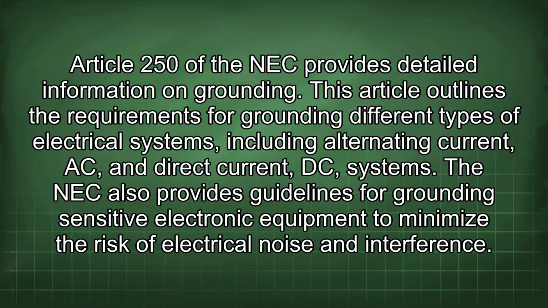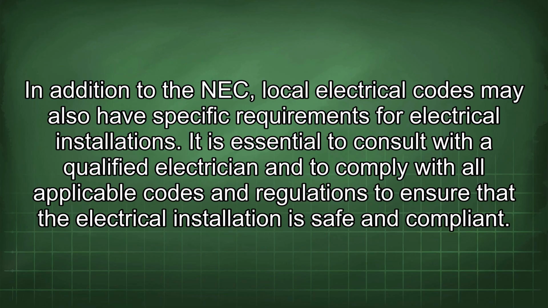Article 250 of the NEC provides detailed information on grounding. This article outlines the requirements for grounding different types of electrical systems, including alternating current (AC) and direct current (DC) systems. The NEC also provides guidelines for grounding sensitive electronic equipment to minimize the risk of electrical noise and interference. In addition to the NEC, local electrical codes may also have specific requirements for electrical installations. It is essential to consult with a qualified electrician and to comply with all applicable codes and regulations to ensure that the electrical installation is safe and compliant.